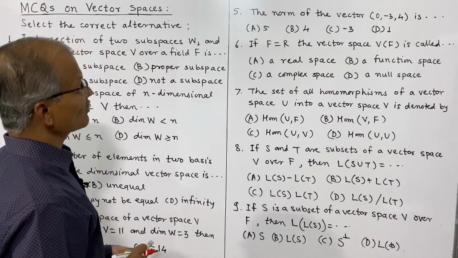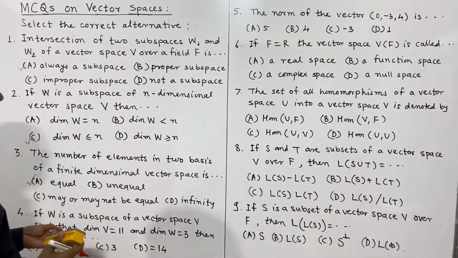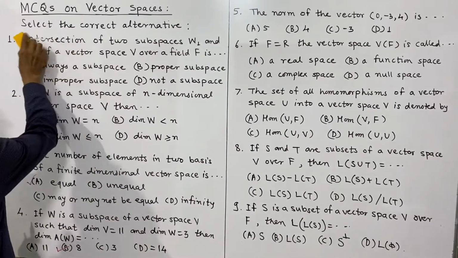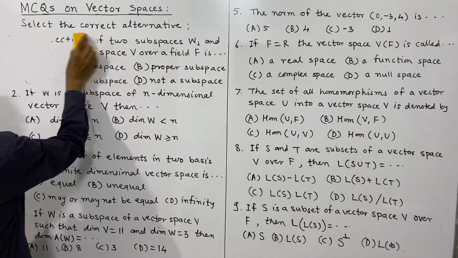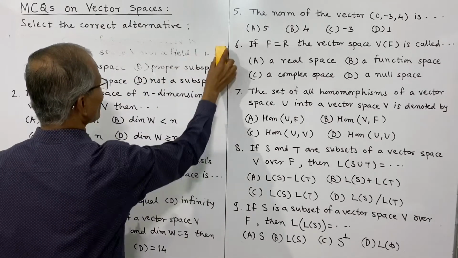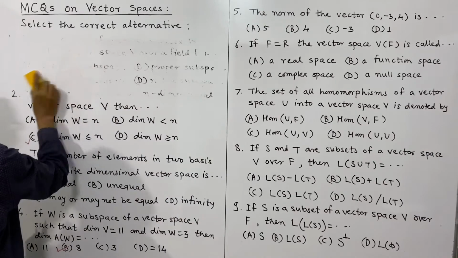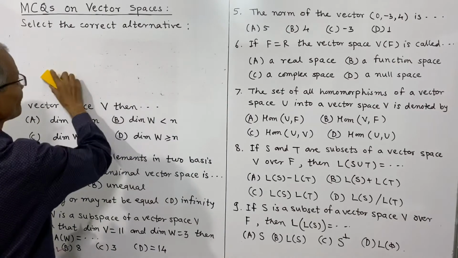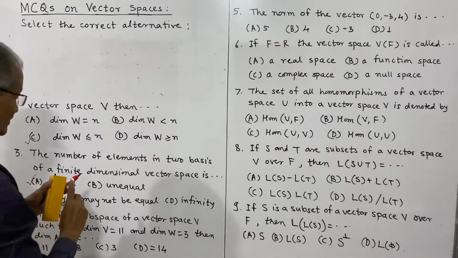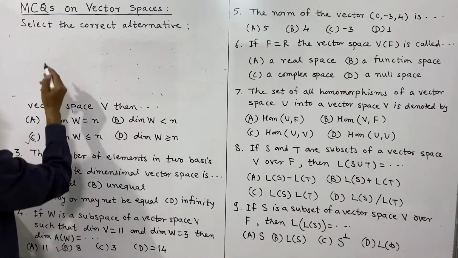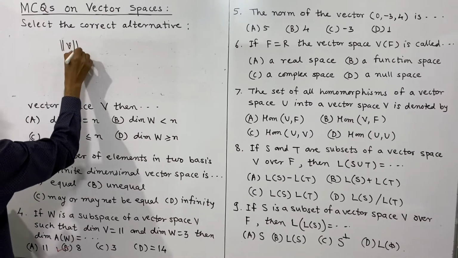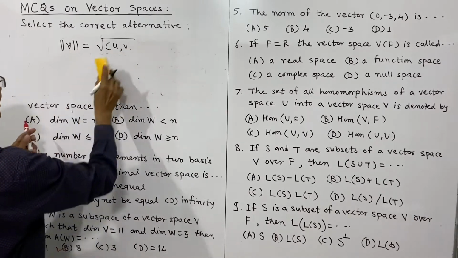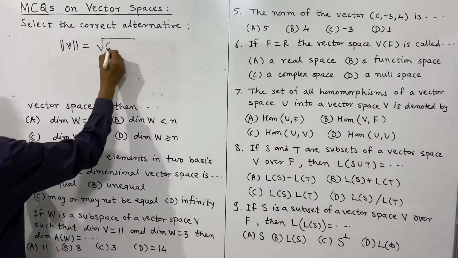Now the fifth is the norm of a vector. Norm of the vector (0, minus 3, 4) is. Now see, norm is defined as the square root of the inner product of V with itself. That is, the notation is norm of V is equal to the square root of the inner product of V and V, if you denote the vector by V.